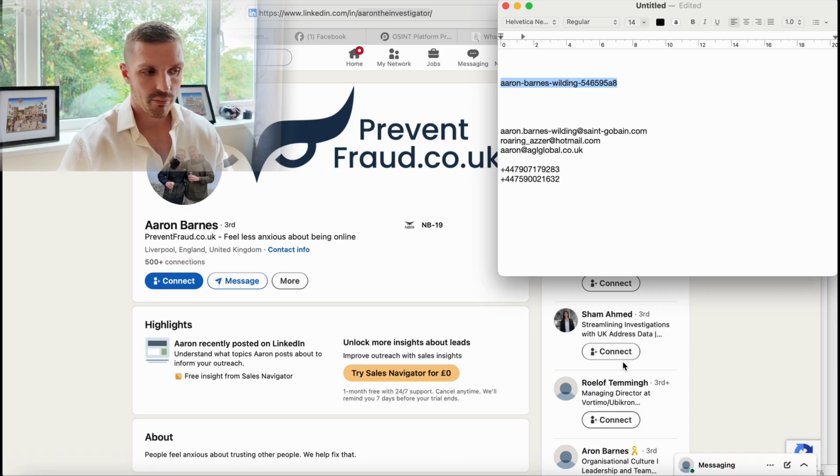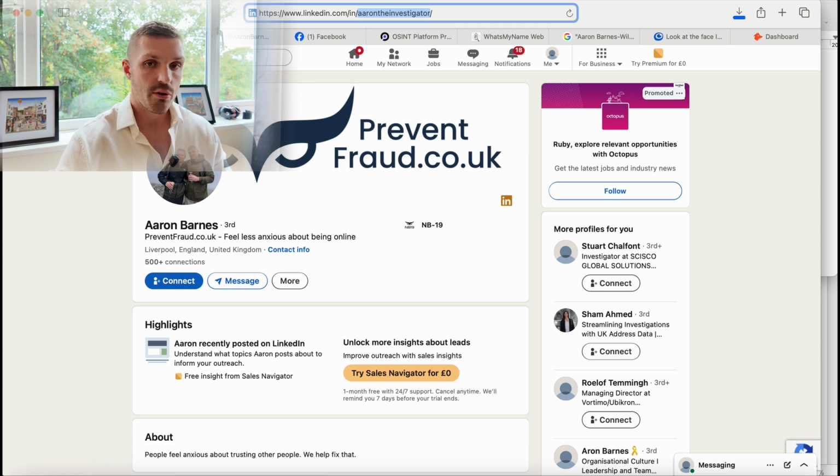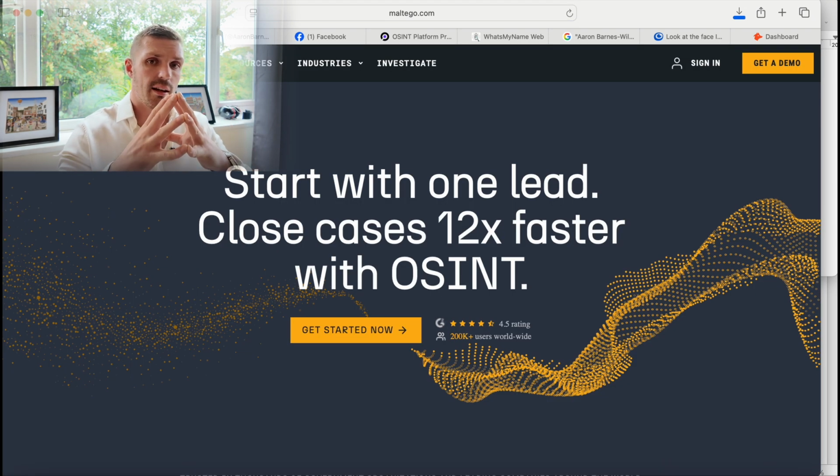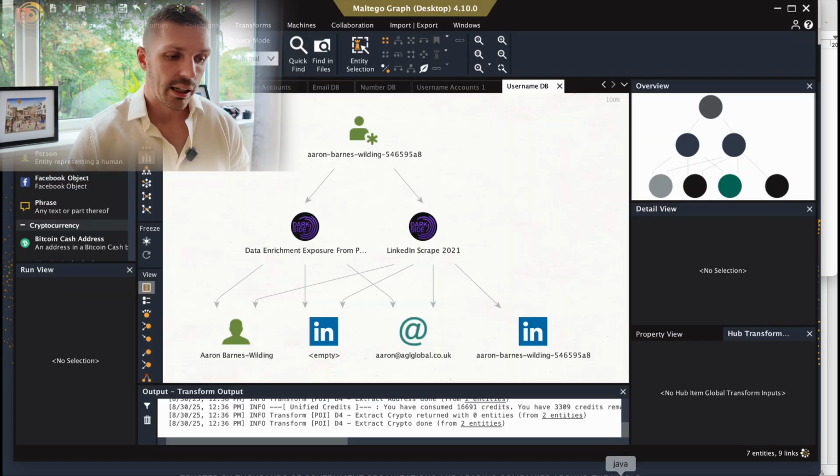So we want to take this username and we want to put it into a tool called Maltego. Now Maltego looks a bit overwhelming at first. It is a very good piece of software and it has a free trial. Essentially what Maltego does is it draws loads of different tools and loads of different data sources together in one central place and allows you to do all the investigation within there. Lots of people use it: investigative journalists, National Crime Agency, MI5, every investigative entity uses this sort of tool. Download it for free. I won't go through it. It's quite easy to set up. You get some free credits each month. If you run out, you can just get another free account.